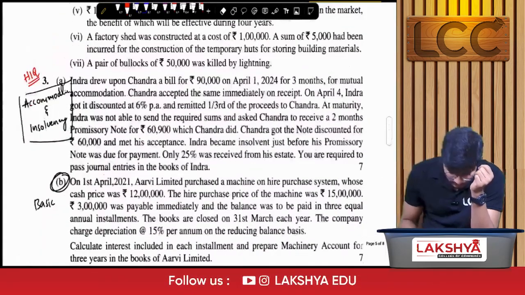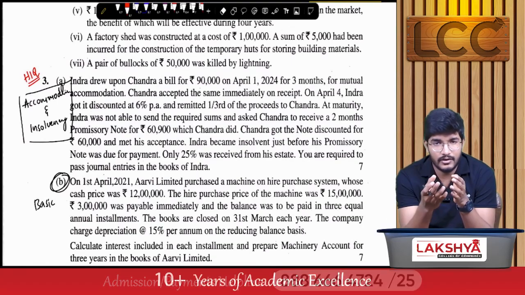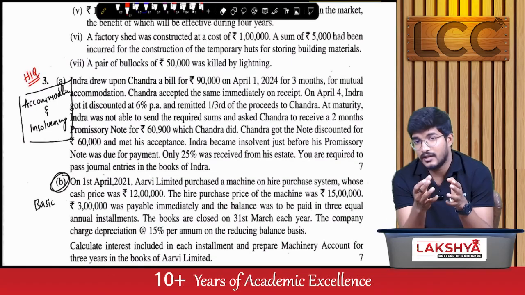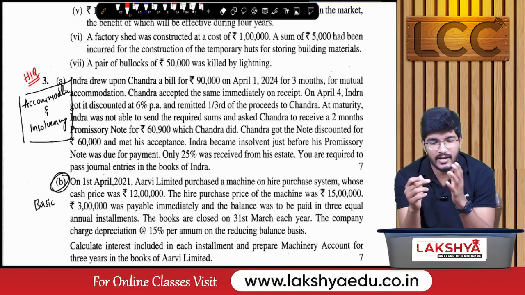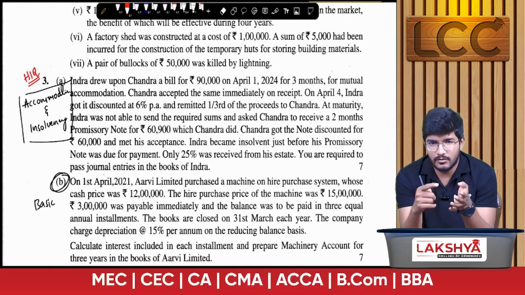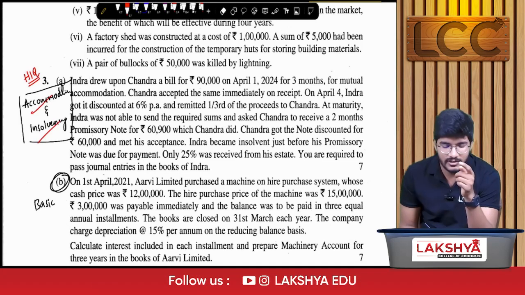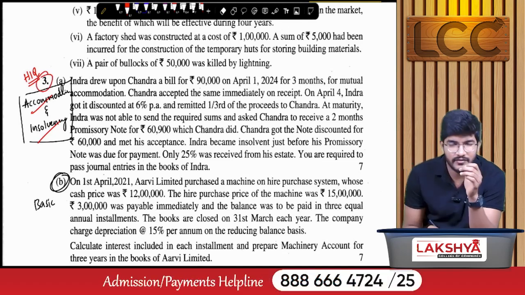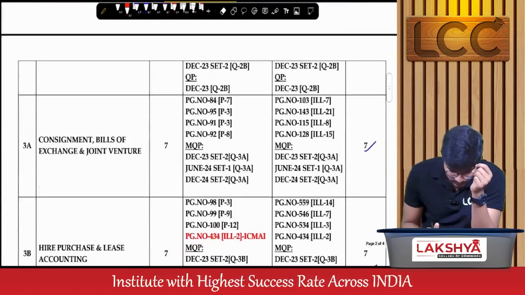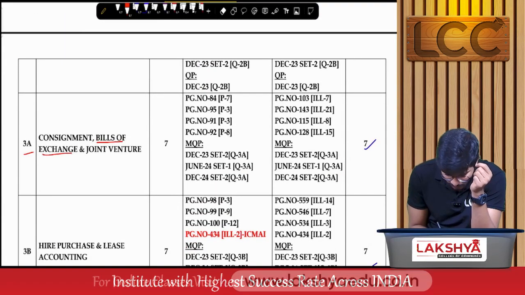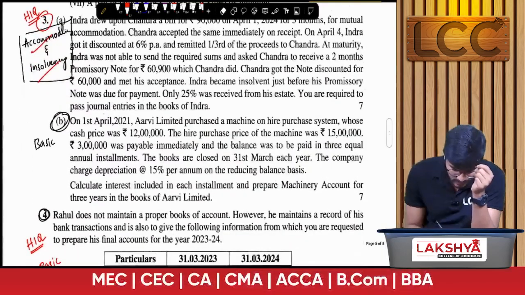And next, question number 3. The day before, the YouTube lecture was already updated. In that lecture, I already discussed that you should go with bill of exchange, regarding accommodation of bill of exchange and insolvency adjustment. And they have tested here accommodation and insolvency adjustment only. This is similar to the high impact questions. So question number 3A is from bill of exchange. We got 7 marks.